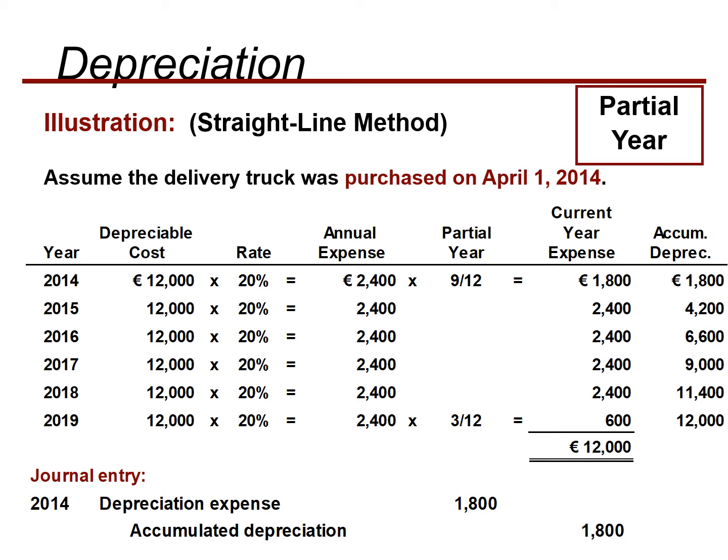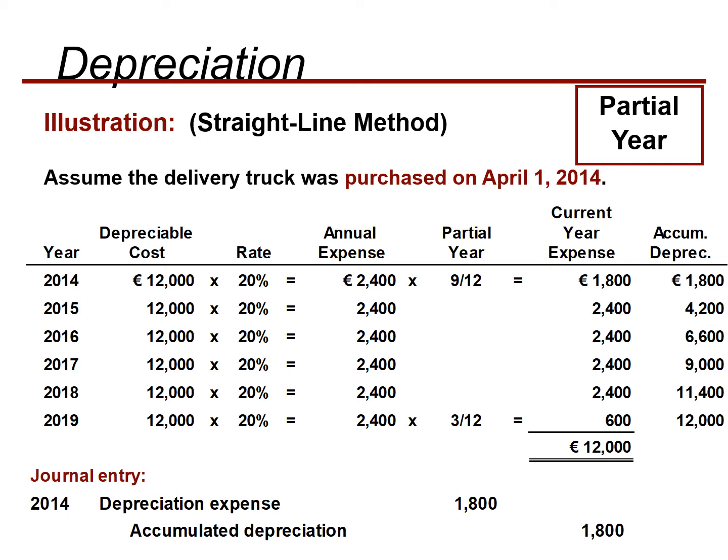First of all, we see how much amount comes in the period of 2014 and how much comes into 2019, because this is a 5-year calculation. So there would be an adjustment in the first year and in the last year. As we know, the annual depreciation rate is 20%, and the total annual depreciation expense is 2,400, but as we purchased this asset on April 1st, we will take it from 1st April to December 31st.